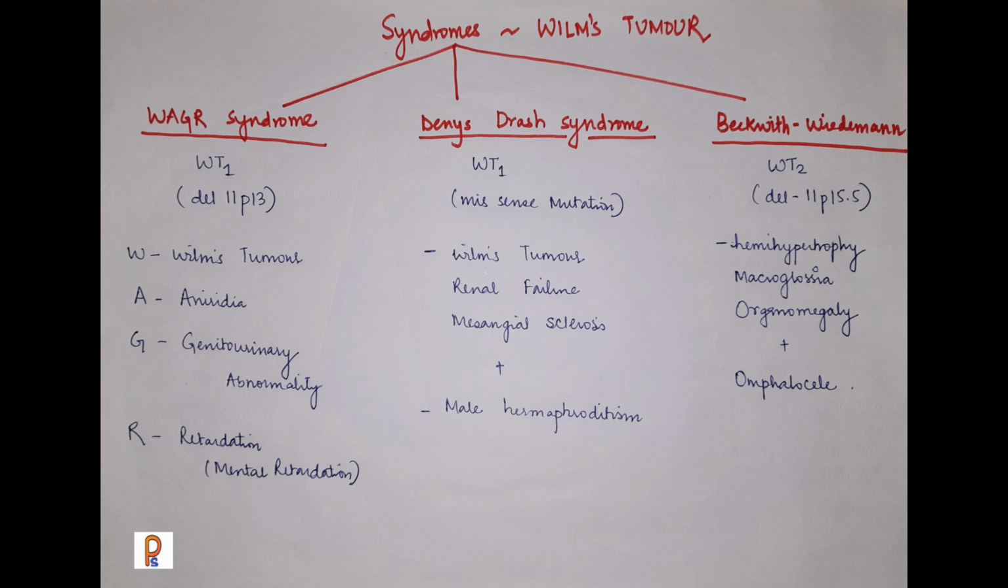Then we have Beckwith-Wiedemann syndrome. So we can remember it as Wiedemann, so wide, everything is wide. There is involvement of WT2 and deletion at 11p15.5. So there will be largeness on one side, so there will be hemihypertrophy. There will be a large tongue, macroglossia will be present. There will be organomegaly, Wilms tumor and omphalocele.